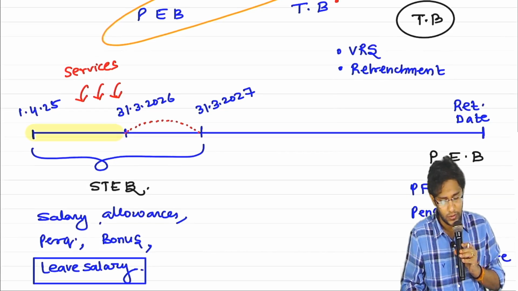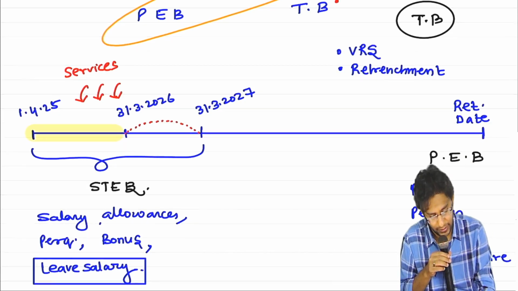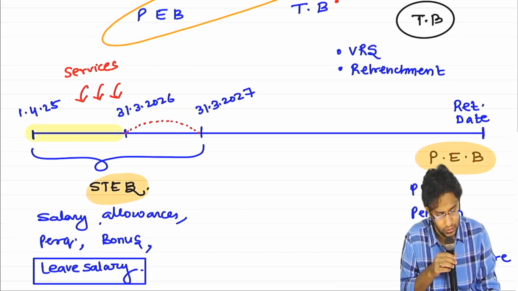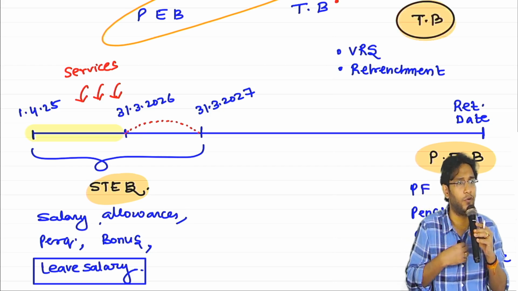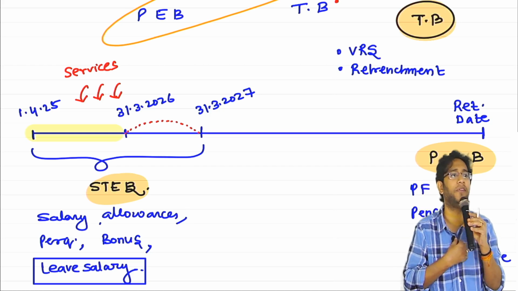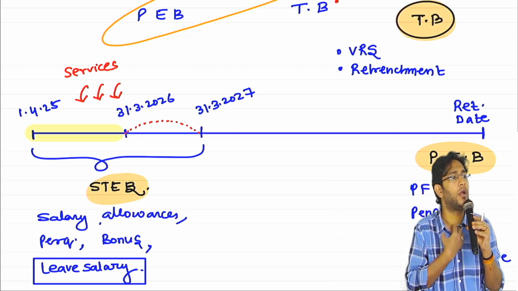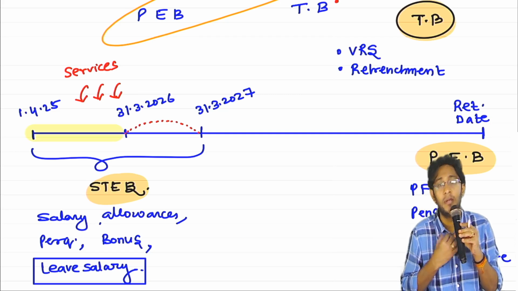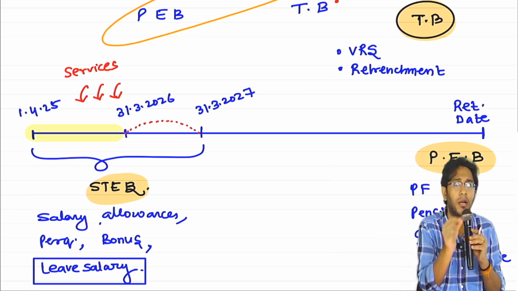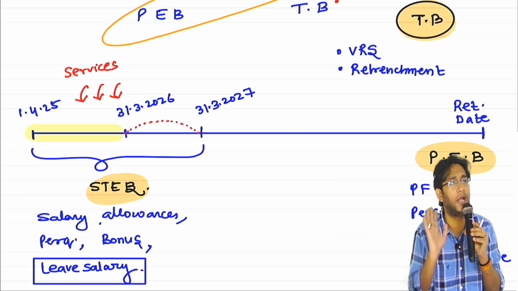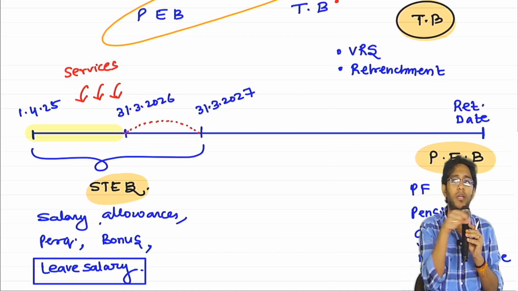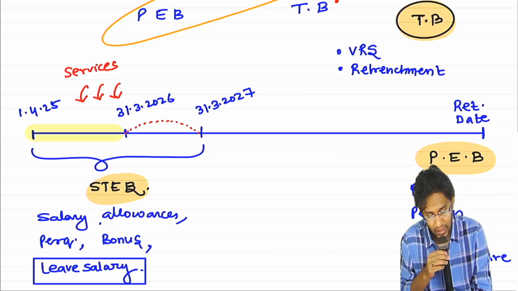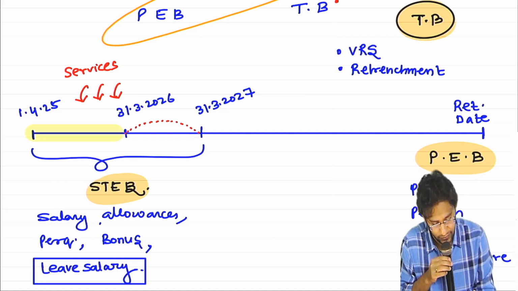So out of our four categories, we have seen short-term benefits, post-employment benefits, and termination benefits. There is one more, the fourth one, which is not defined officially. That's why they called it other long-term employee benefits. It is a residual category, a balancing figure. Any benefit which cannot be grouped into these three is called other long-term employee benefits.